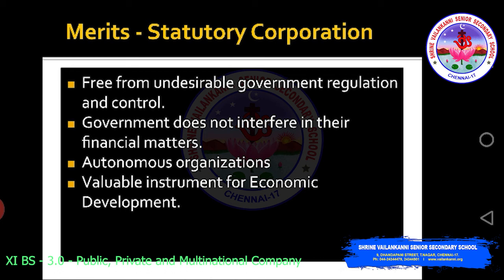They are autonomous organizations, so there is freedom in decision making. They are a valuable instrument for economic development. A very good example: without RBI, you cannot make sure that the economy is performing well. Without SBI, a big network, the economy cannot function normally if these organizations are not there. So there is economic development.